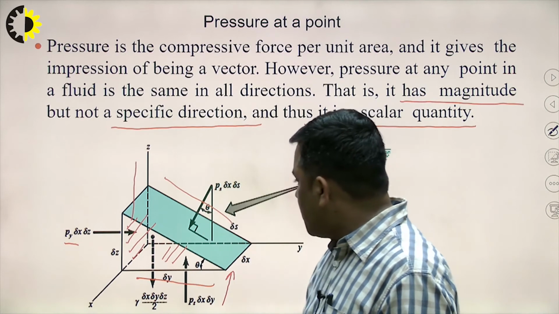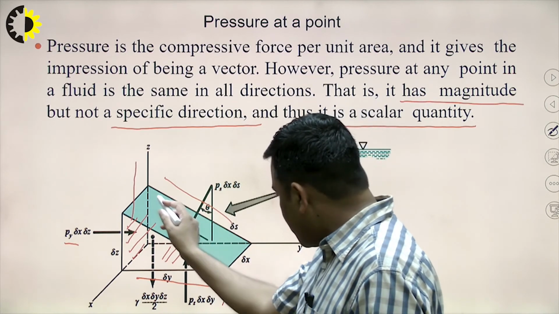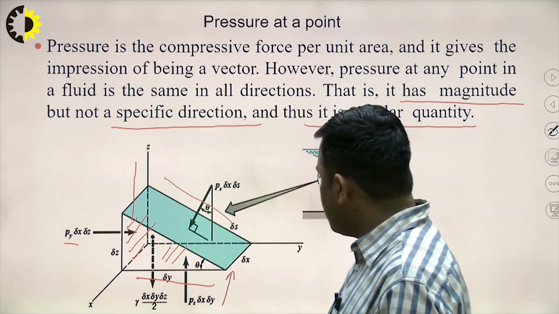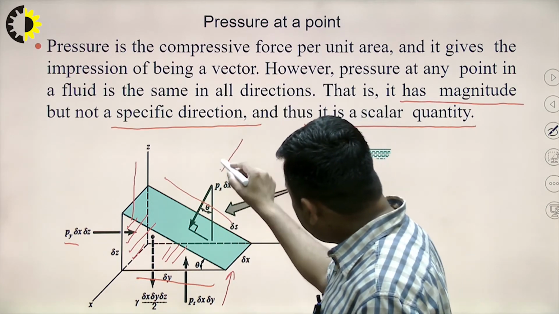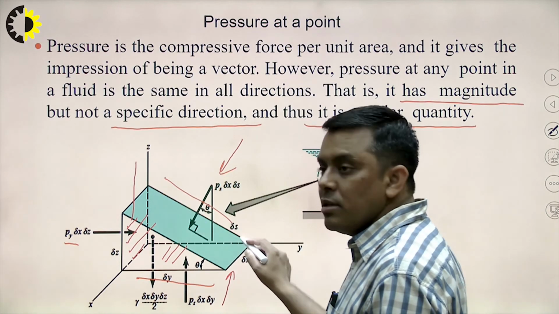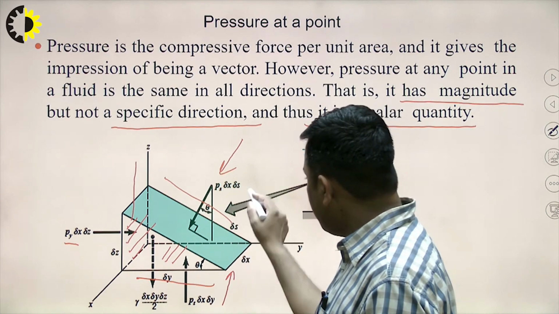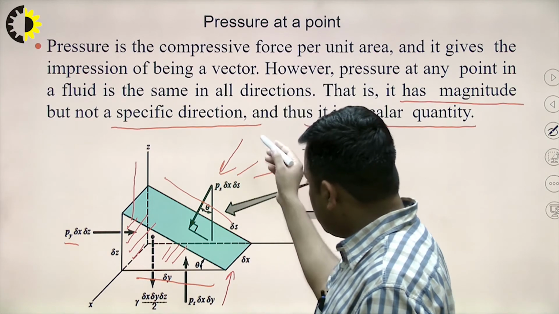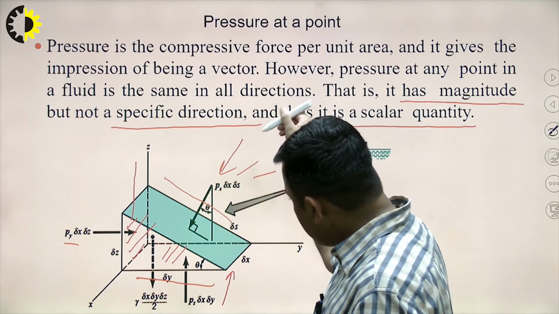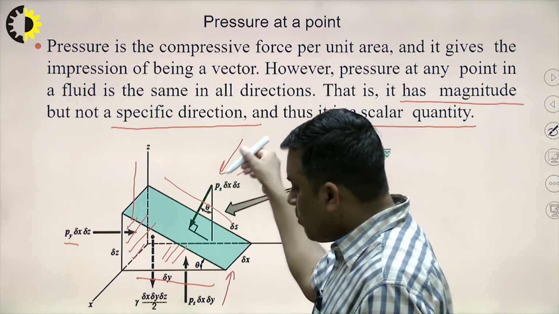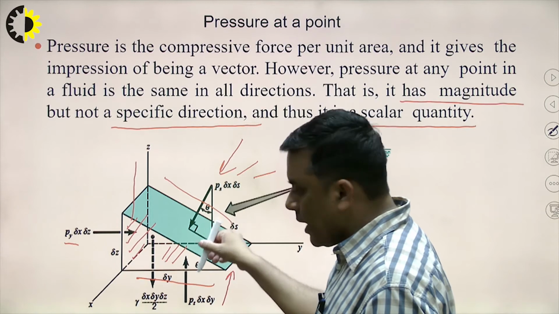Another pressure force we can take: I am selecting an inclined surface on the wedge, and on that the pressure is Ps. The length of this inclined surface is delta s and the depth is delta x. So this becomes the force in the theta direction, perpendicular to this plane, which is inclined by theta.